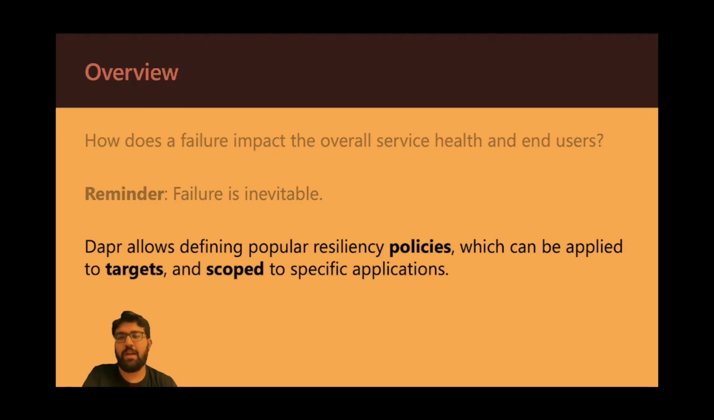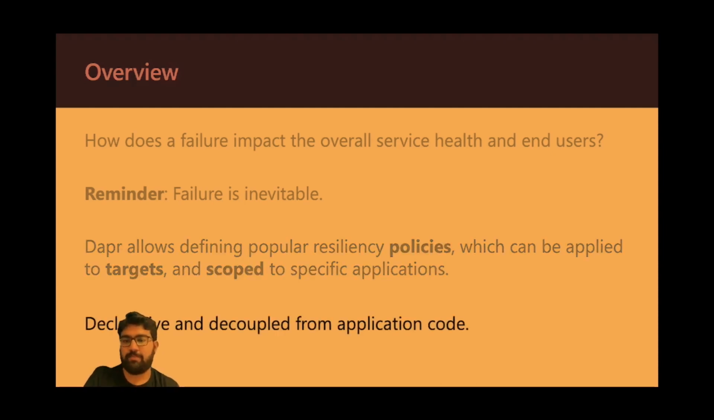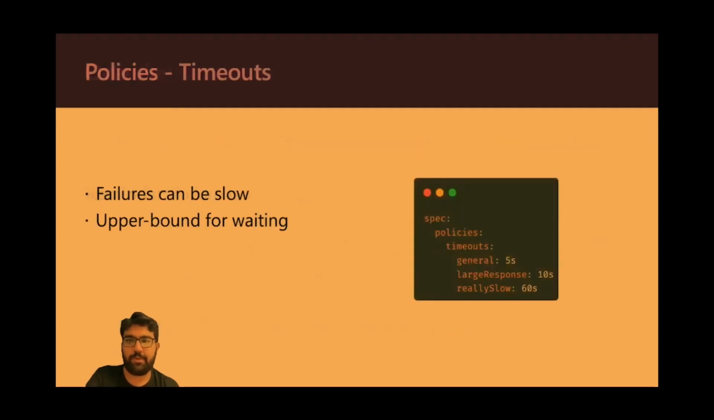So Dapr has some popular resiliency policies in place that you can configure and apply across different types of targets. We'll shortly look at what this means, and you can also scope these policies around specific applications that you want. The best part is that the application code does not know about it, and all the policies are declarative and decoupled from your application logic, so you can basically maintain and configure them. The first policy that Dapr has is timeout. It's a pretty popular policy.